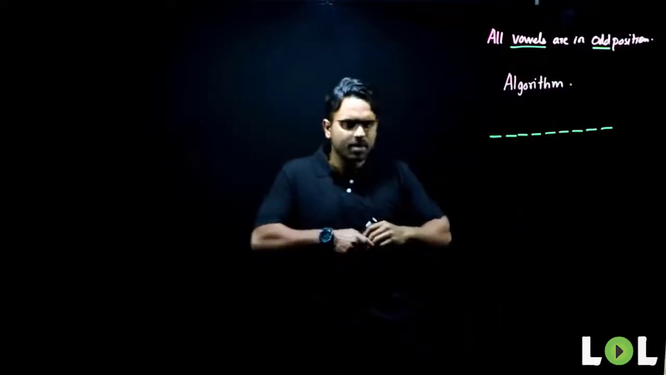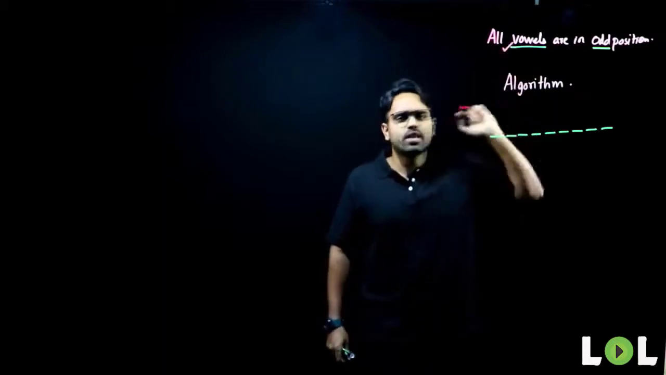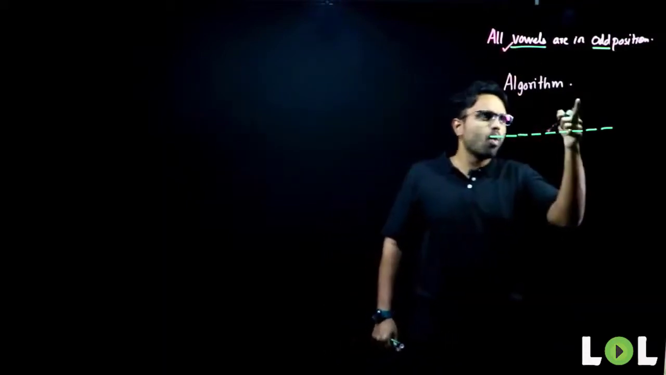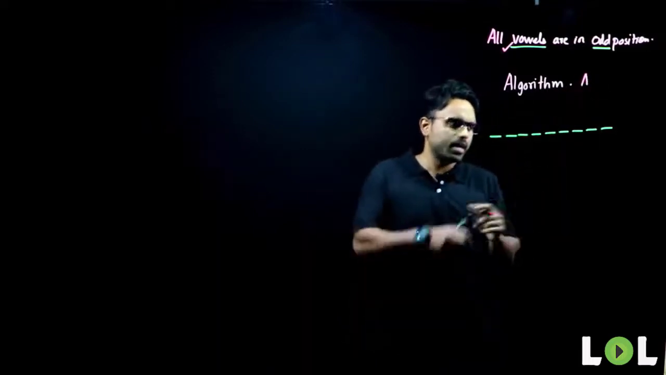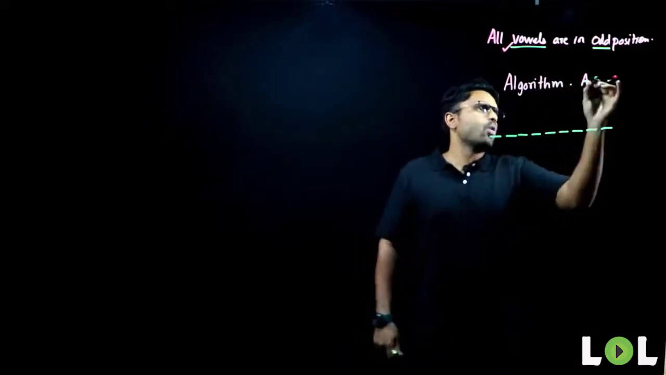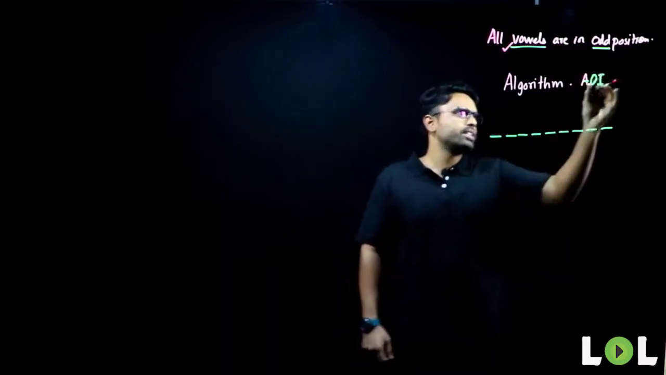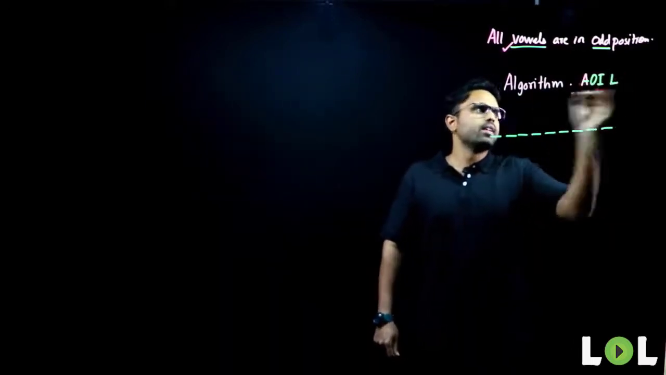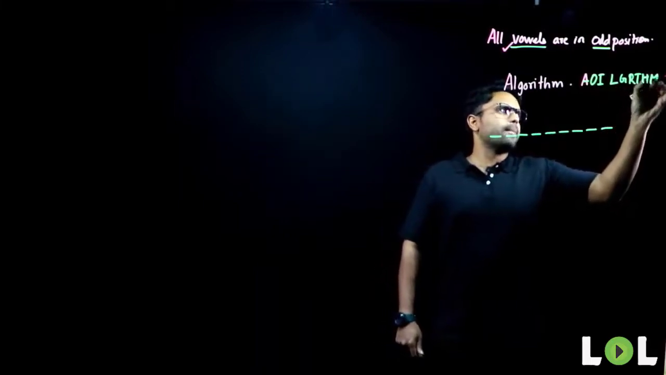In permutation and combination, where do I start with? I start with the condition that is given to me. What is the condition? Vowels in odd position. What are my vowels here? If you observe, my vowels are A, O and I. These are the 3 vowels. What are my consonants here? Consonants are L, G, R, T, H and M.